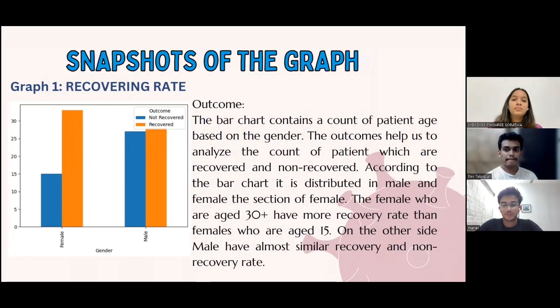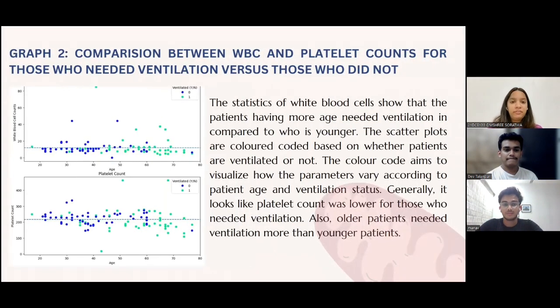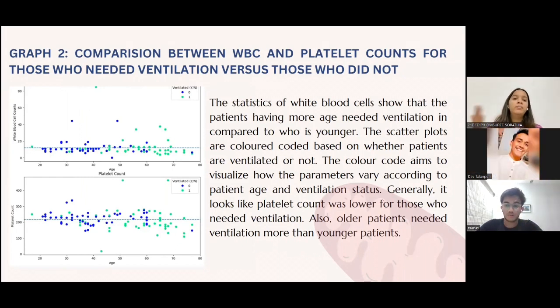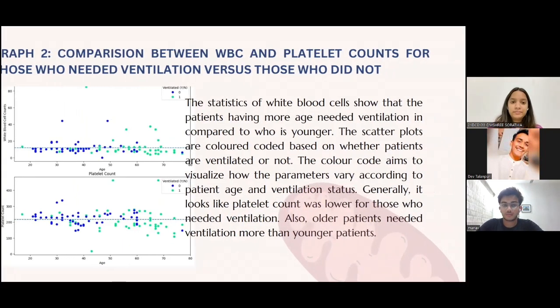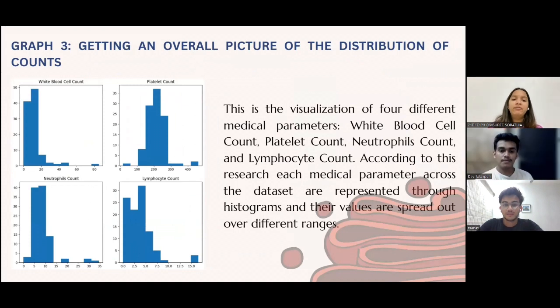Next. As we can see in graph 2, there are comparisons between white blood cell and platelet counts. Here, the younger patients do not need ventilation, while older people need it. Next graph. In this graph, we have taken four parameters: white blood cell, platelet counts, neutrophil counts, and lymphocyte. According to this, we have analyzed our COVID-19 reports.